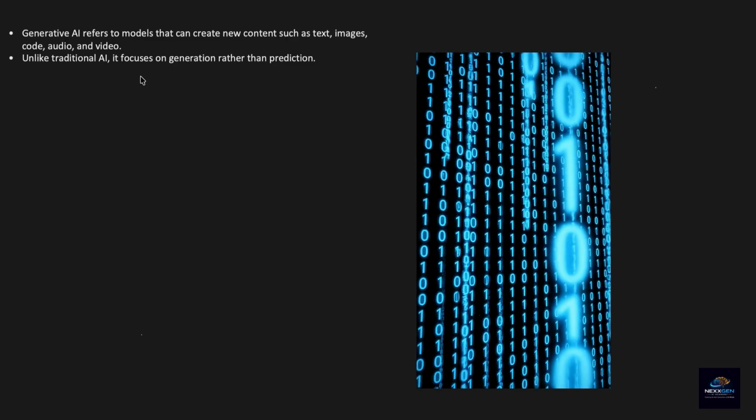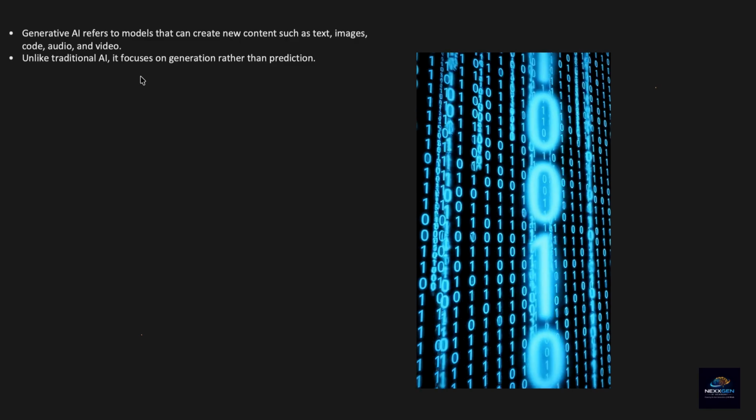But generative AI refers to the field of AI where models are trained on large data sets and the output is in the form of text, videos, audios, code, etc. Unlike traditional AI, it focuses on generating rather than prediction.